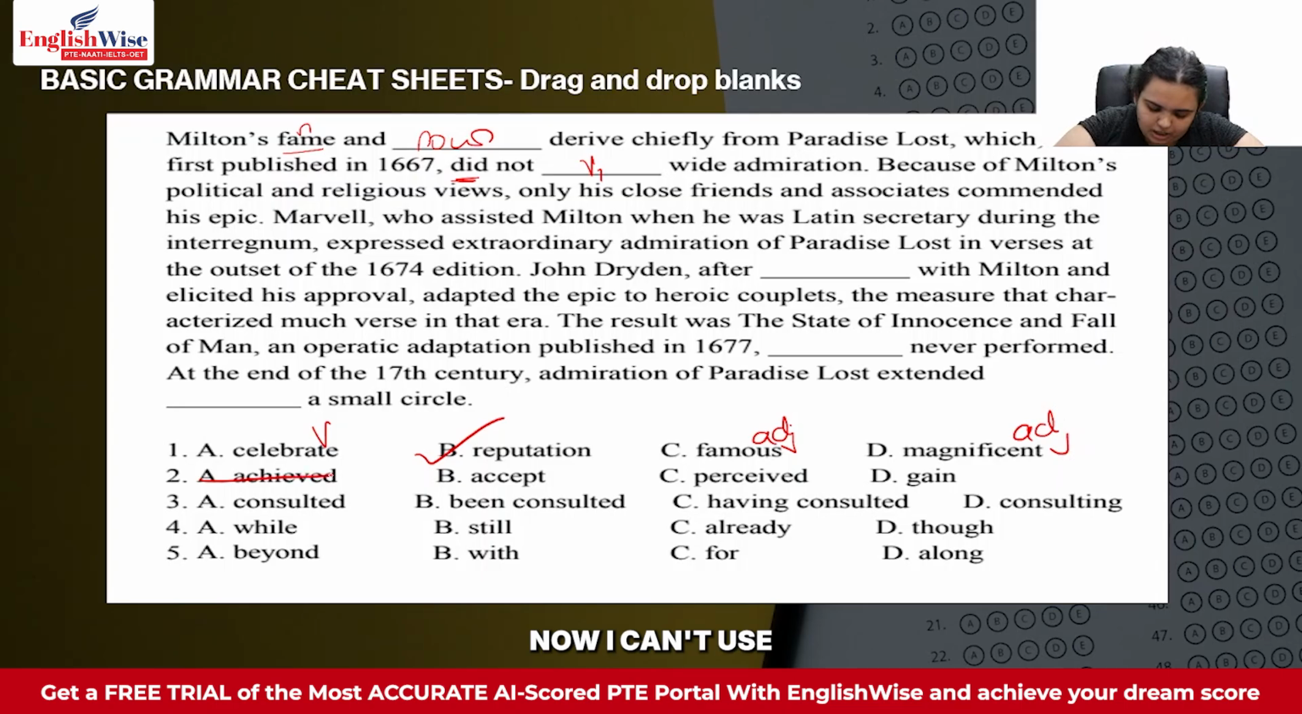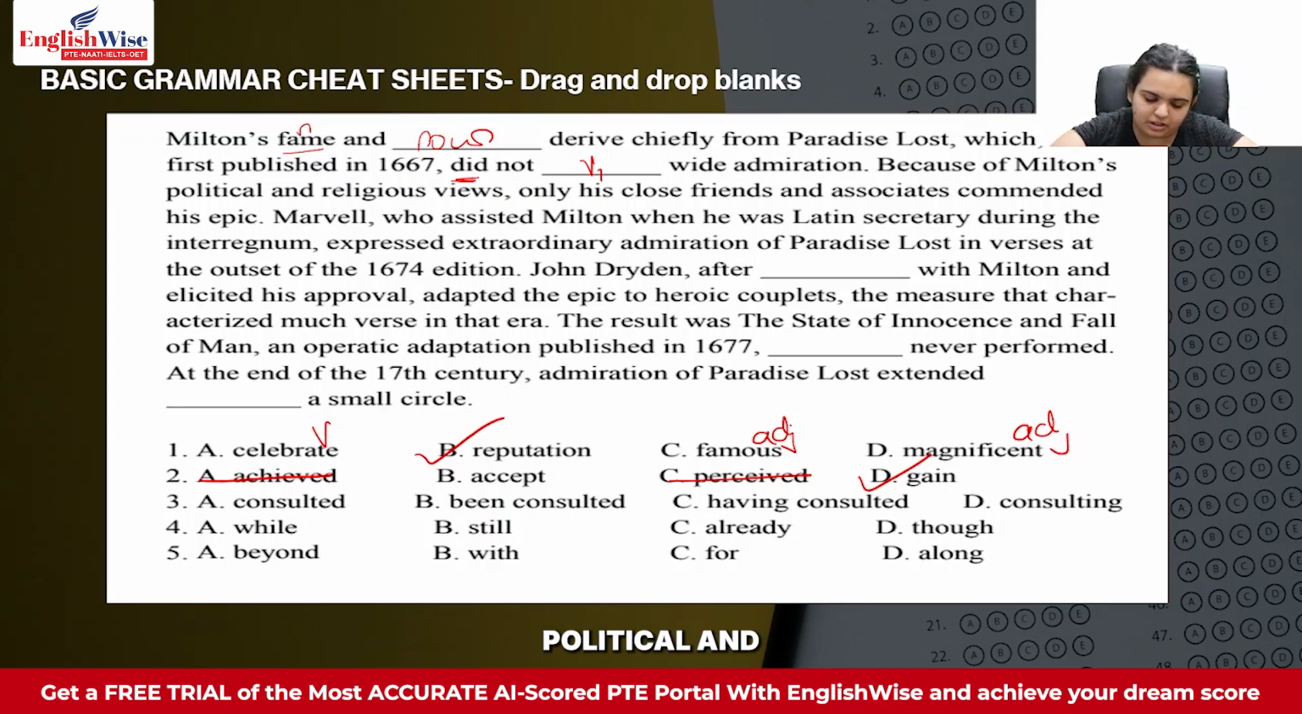Now I can't use achieved or perceived because they are not V1 or the present form of verb. I'm left with accept or gain. Now, admiration is not like an accept or decline situation. It's like being a fan of someone. So it's like gaining popularity or gaining acceptance. So gain is my answer there.